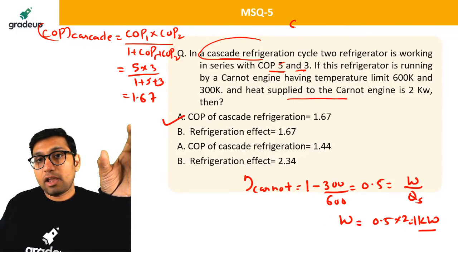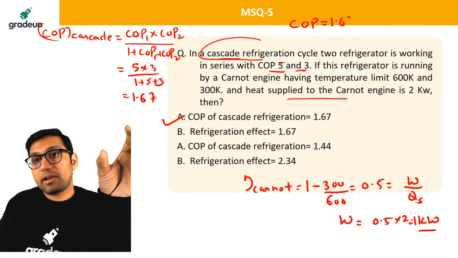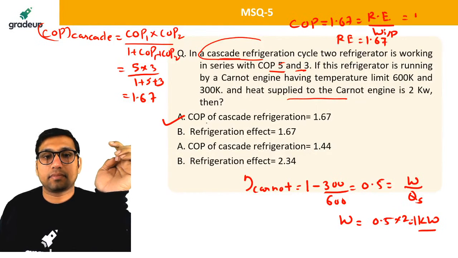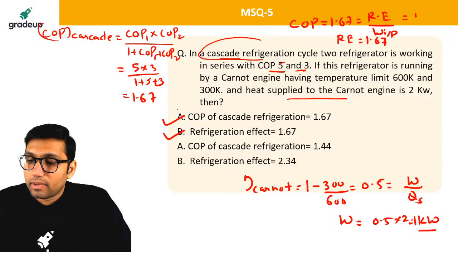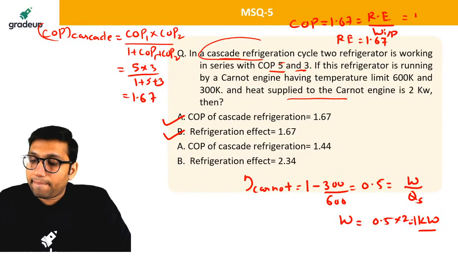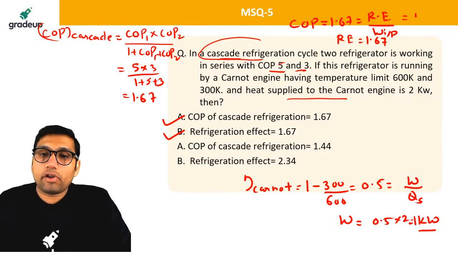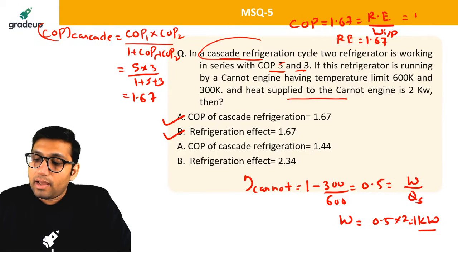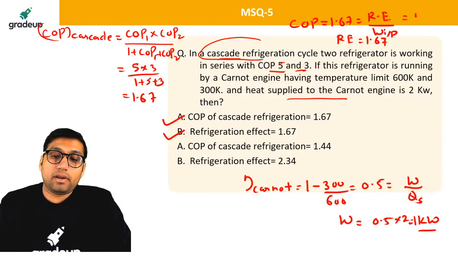So COP of this cascade refrigeration is equal to 1.67. That will be refrigeration effect divided by work input. Work input is 1, so you will get refrigeration effect equal to 1.67. So the answer will be options A and B. Very simple question. Is it clear to all of you? I hope you are not having any doubt. Sarat Lal has given the right answer, Arun has given the right answer, Shubham has given the right answer. Those who are not able to give the right answer, you have to really see how you are getting the wrong answer. Okay, next question.